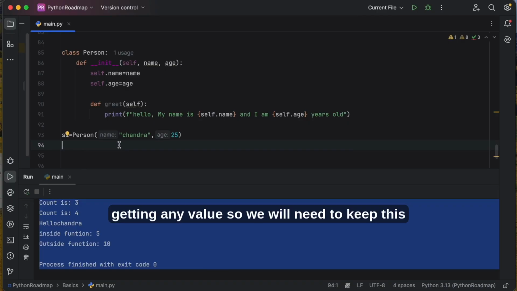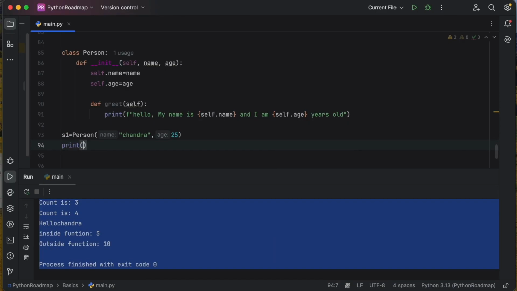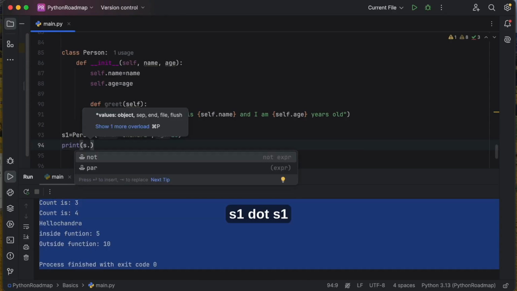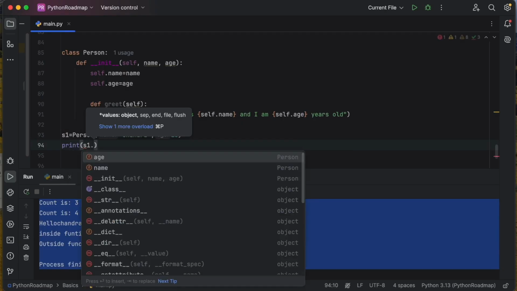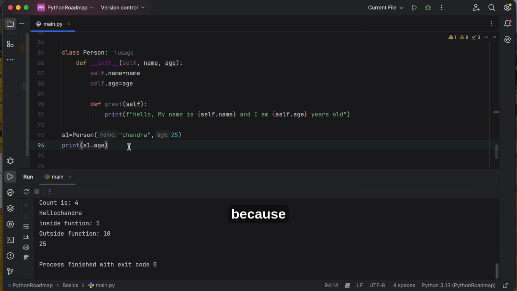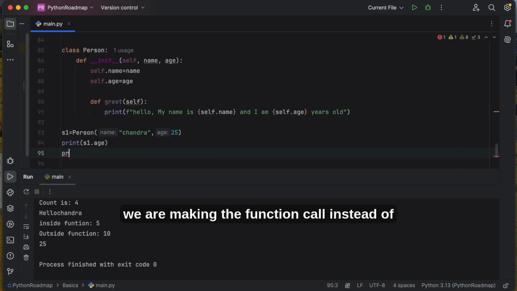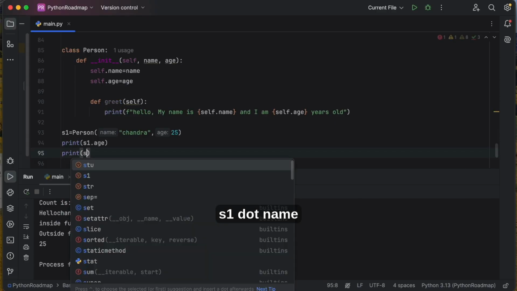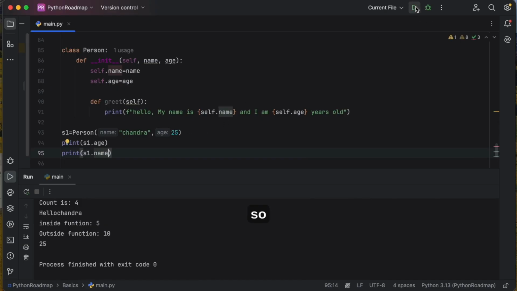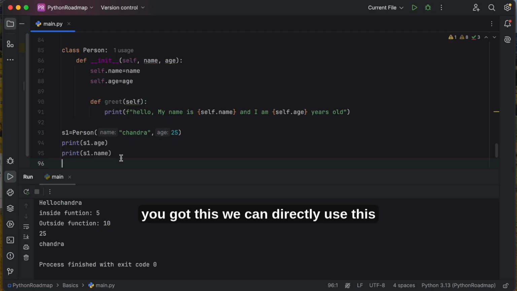We are not getting any value, so we will need to keep this print s1.age, because we are making the function call instead of s1.name. So you got this. We can directly use this age name instead of a function call.